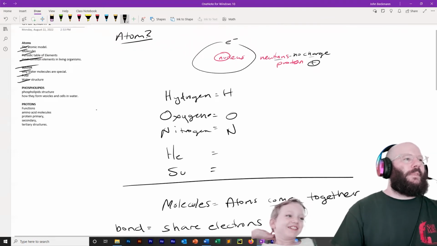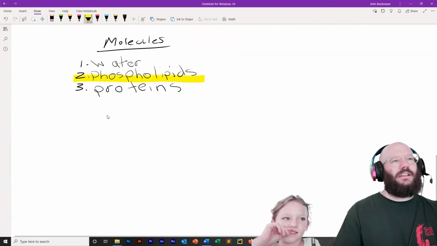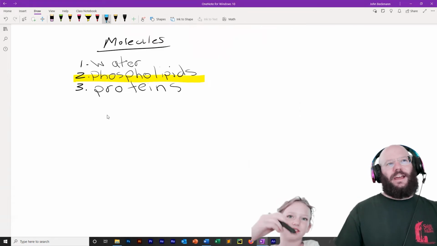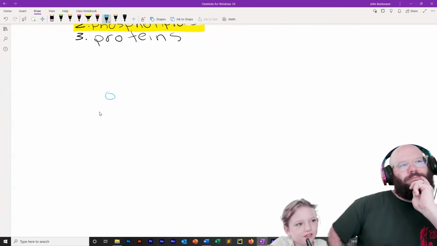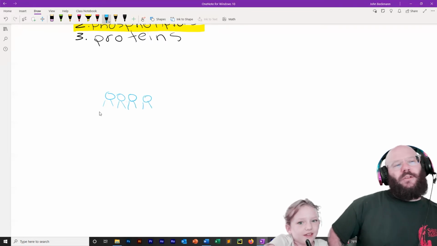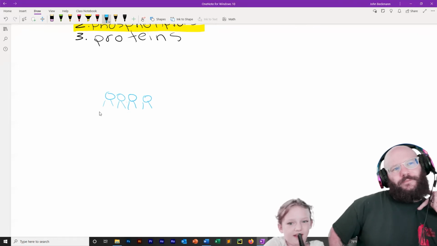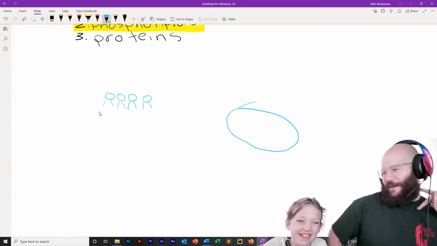Now let's focus our attention for a little bit on phospholipids. Draw for me what a phospholipid looks like, and how are they special? Yeah, they kind of look like that. It's not a perfect diagram, but it's good enough. And what happens when you mix phospholipids in water? When you mix these in water, it combines like a sphere. They can come together and make a sphere.